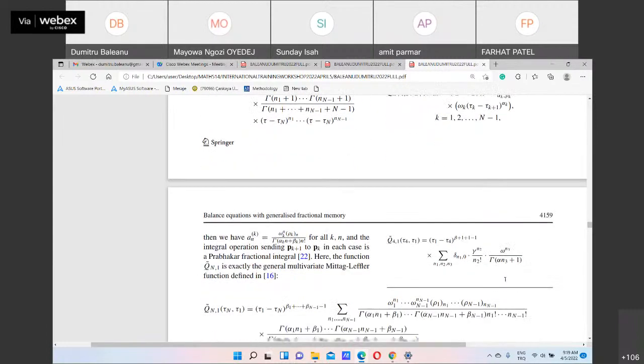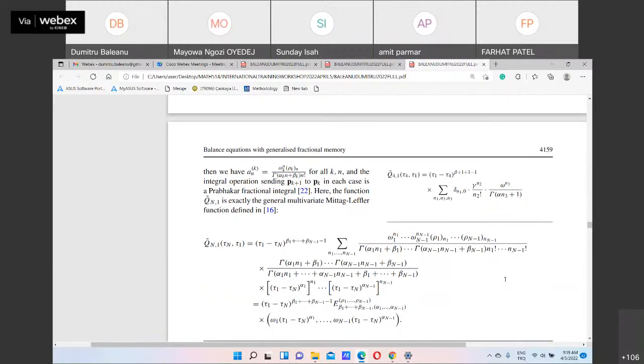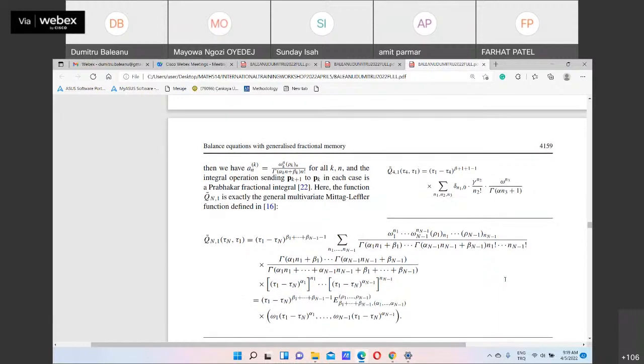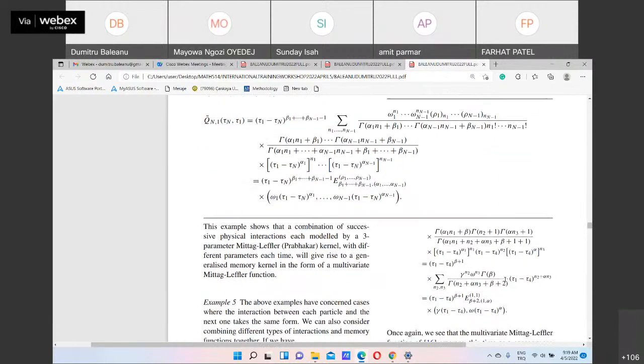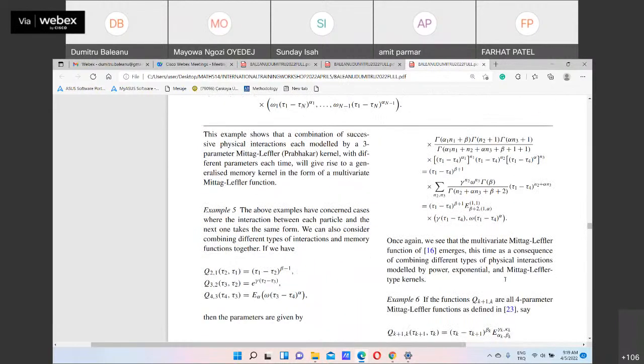So the first time we identify a system here which has a physical meaning for kernels with one parameter Mittag-Leffler or with three parameters. The calculations are complicated, this I agree.